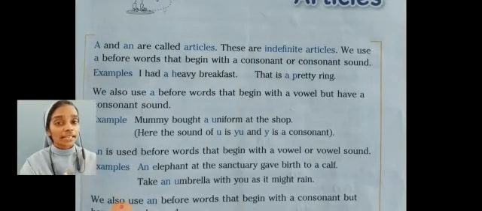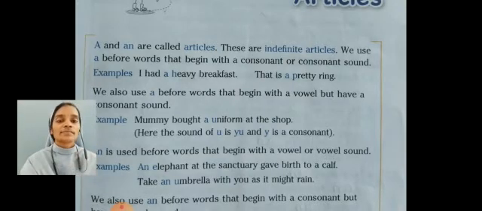Dear students, now we will see the use of indefinite articles. Which are the indefinite articles? A or an. We use a before words that begin with a consonant or consonant sound. Which are the consonant letters? All the letters except the vowel letters. Which are the vowel letters? A, E, I, O, U. Except these vowel letters, all other letters are called consonant letters.